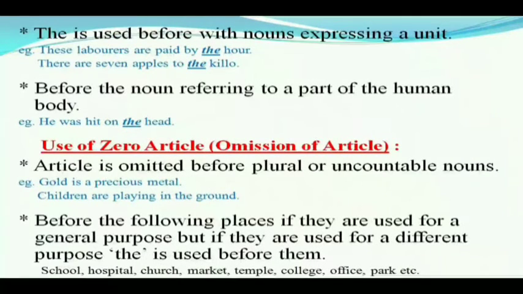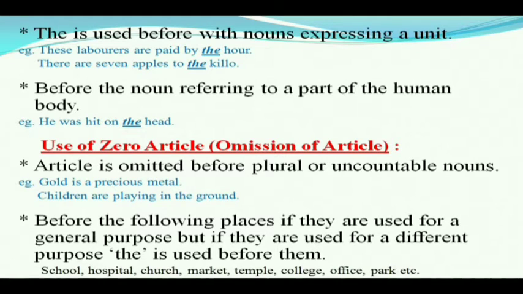Next point, the is used before the nouns expressing a unit. Here there is a correction. The word is the, not with. So there are some certain nouns which are used to express a unit. Before these nouns we use the.